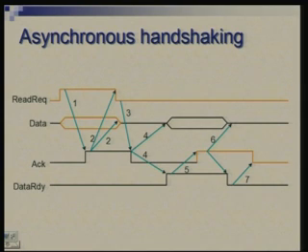Basically, the parties involved will tell each other what needs to be done next. So, let us look at a case of reading from the memory. The party which is trying to read from memory will send a signal.